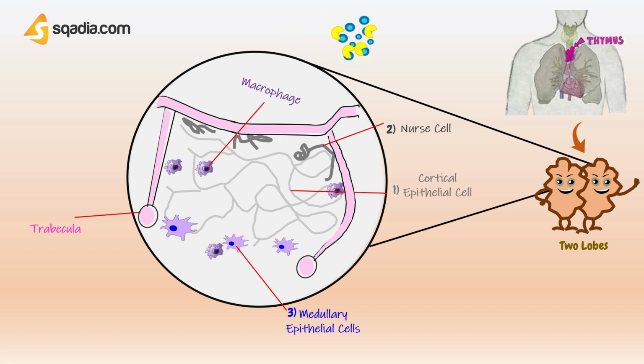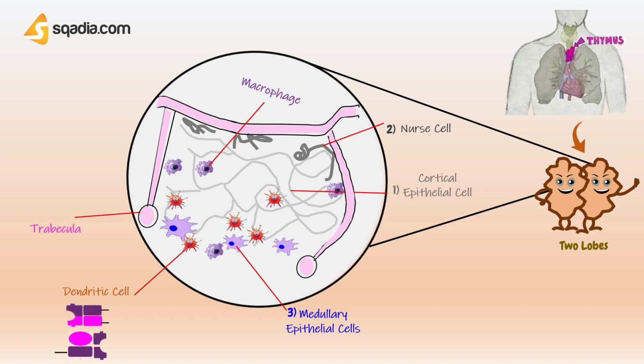These are the macrophages. These cells are found in both the cortex and the medulla. Although they are more numerous in the medulla, they are class II MHC negative, and macrophages play an important role in phagocytosing thymocytes that have died by apoptosis during development. These are dendritic cells. These are another type of bone marrow-derived cell related to dendritic cells found in most tissues and lymphoid tissue. They express class II MHC as well as class I MHC.